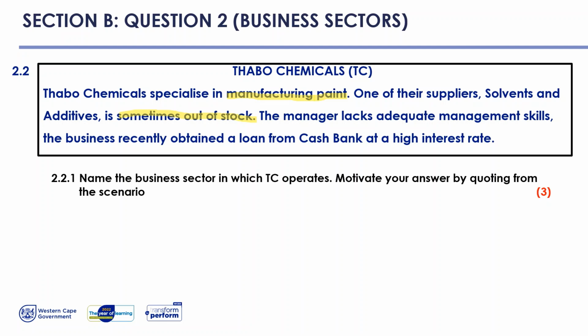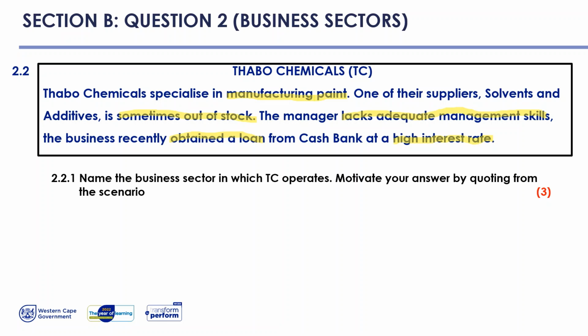The manager also lacks adequate management skills. That sounds like another problem for the business. We also know that the business recently obtained a loan from Cashbank at a high interest rate. So we know the business obtained a loan, and we know that they did so at a high interest rate. That also sounds like a bit of a challenge. Now we look at our first question.